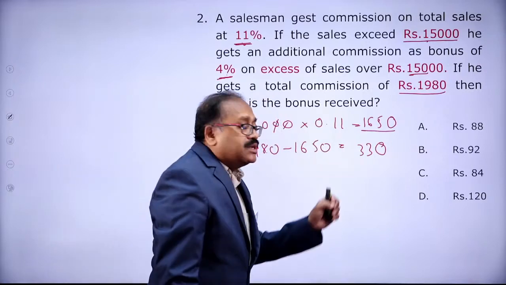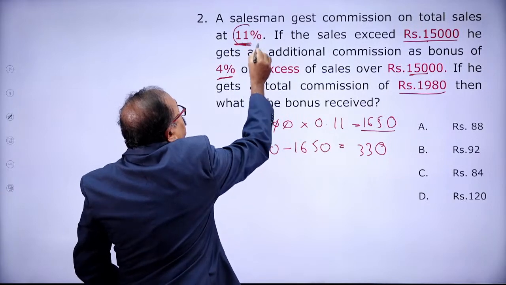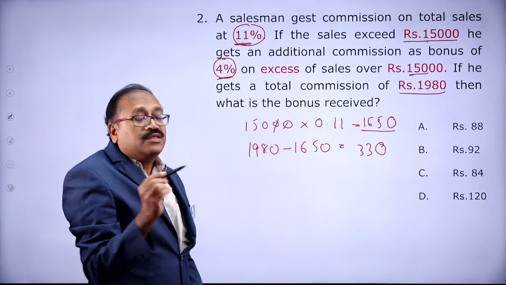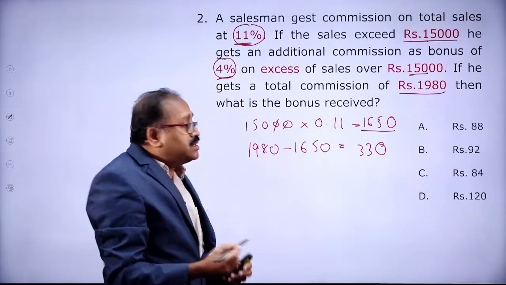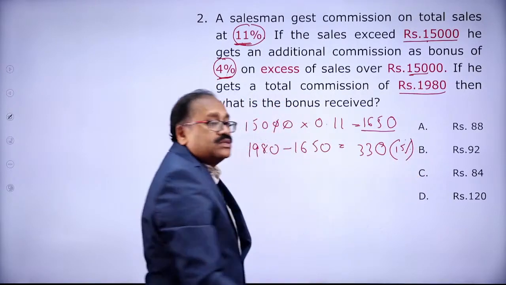Now this is what percentage? This is the 11% he originally gets, and this is the 4% extra bonus. That means 11 plus 4, this is 15% of the total sales.